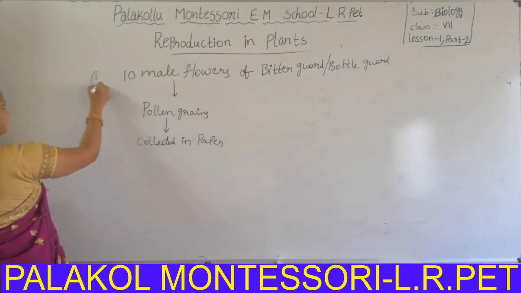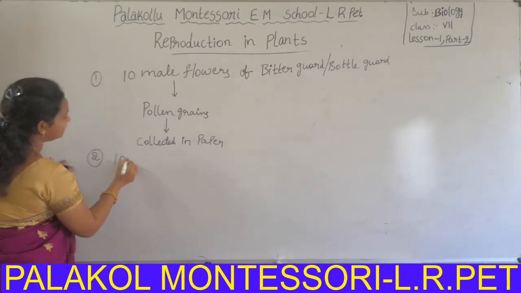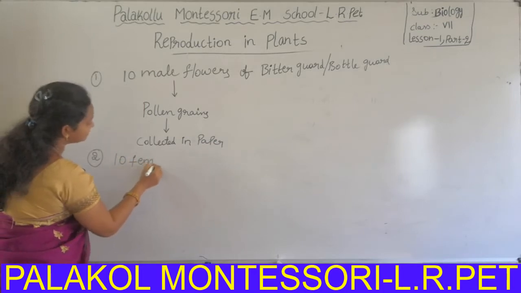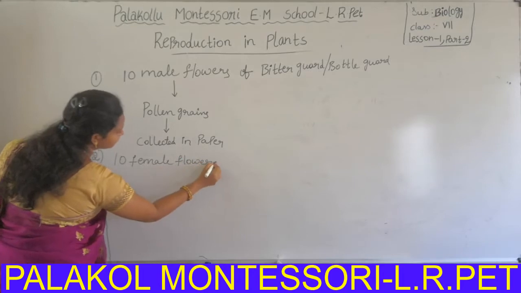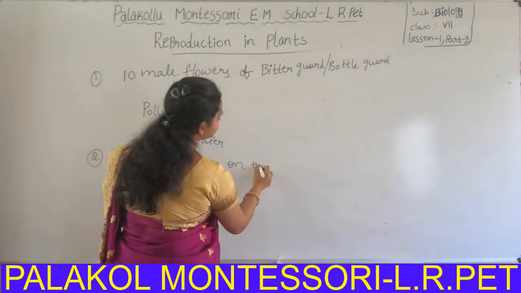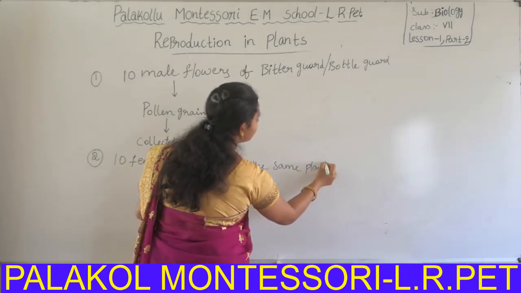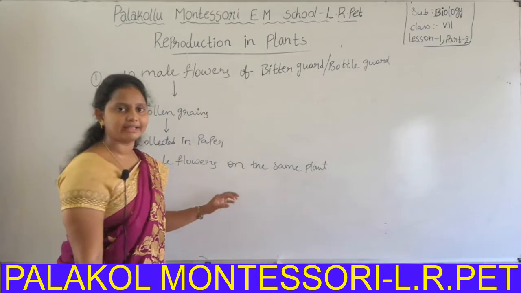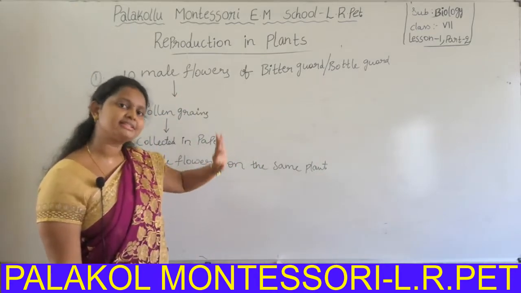Then in the second step, you should select 10 female flowers on the same plant. Why? Because it is a unisexual plant. It has male flowers and female flowers separately.